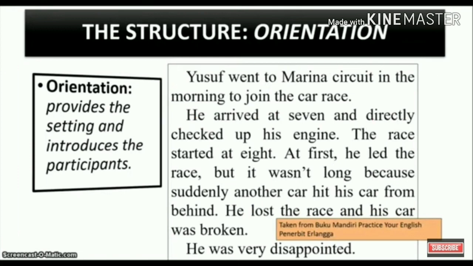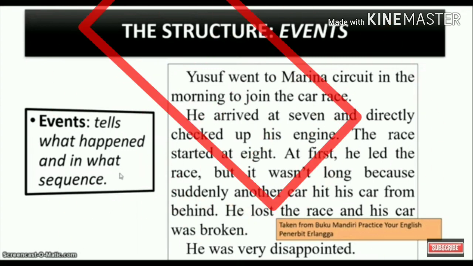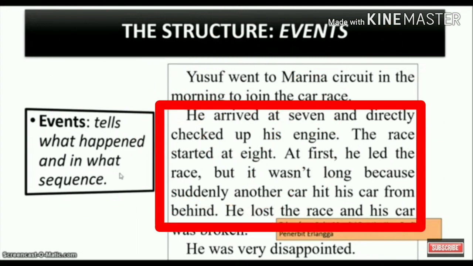And the next is events. The events are the sequence of occurrences. And then here, what can you find, guys? Take a look, please. Right, so here. The writer introduced what happened to Yusuf. He arrived at 7, and then what he did after that, and then how the incident happened to him.